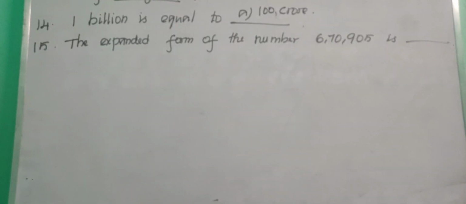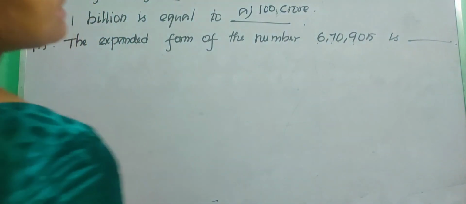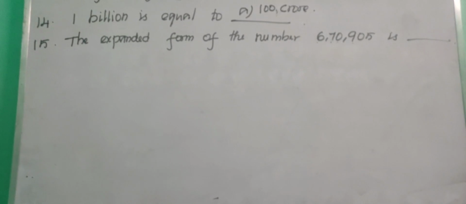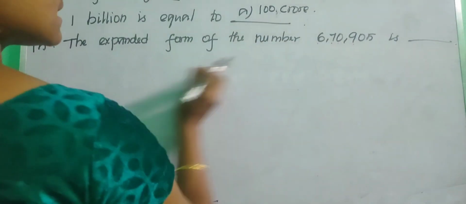Okay children, so the next question is the expanded form of the number. So what is the number? Ones, tens, hundreds, thousand, 10,000, lakh. 6 lakhs 70,905. What is the expanded form of the number? 6 lakhs 70,905. So how will you write the expanded form? Let us write it directly. So just write 6.